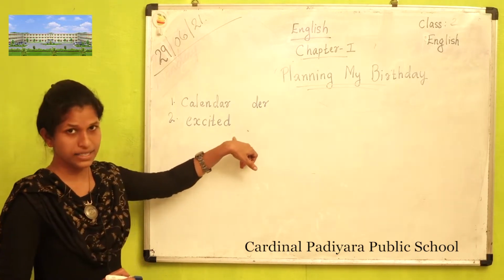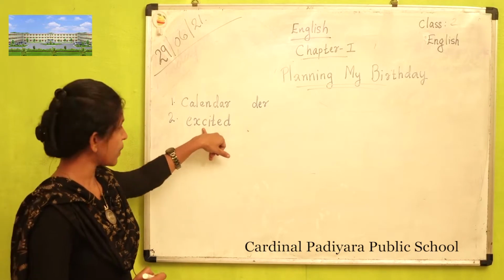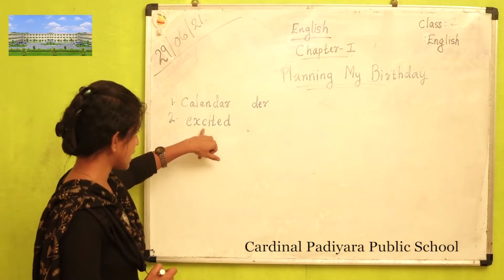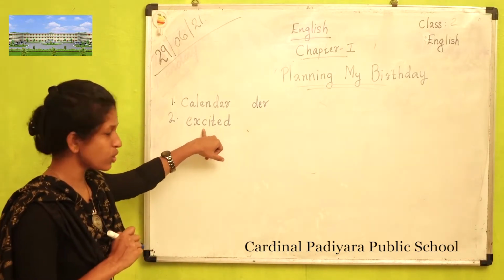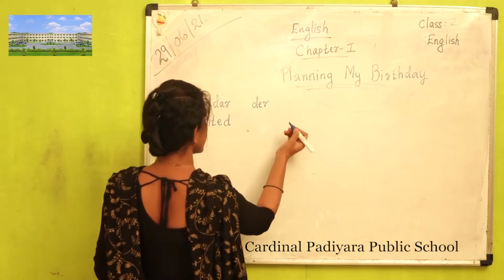E-X-C-I-T-E-D. Excited. Usually the sound of the C is K, but here we pronounce the sound of C as S. To know the reason, it is a simple reason.